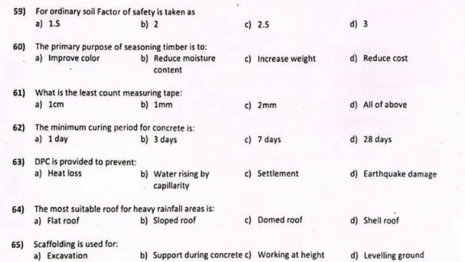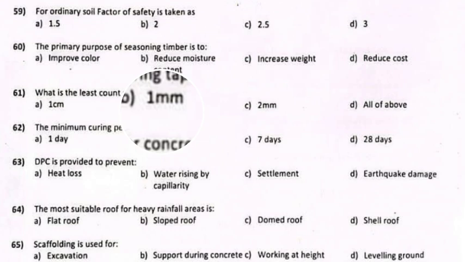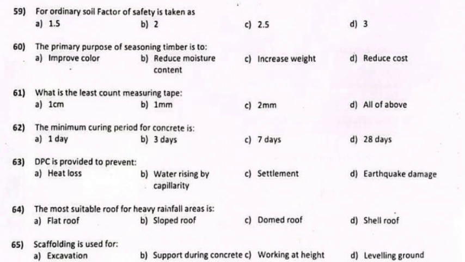Question 59. For ordinary soil, factor of safety is taken as. Answer: D. 3. Question 60. The primary purpose of seasoning timber is to. Answer: B. Reduce moisture content. Question 61. The least count of measuring tape is. Answer: B. 1 mm. Question 62. The minimum curing period for concrete is. Answer: C. 7 days.